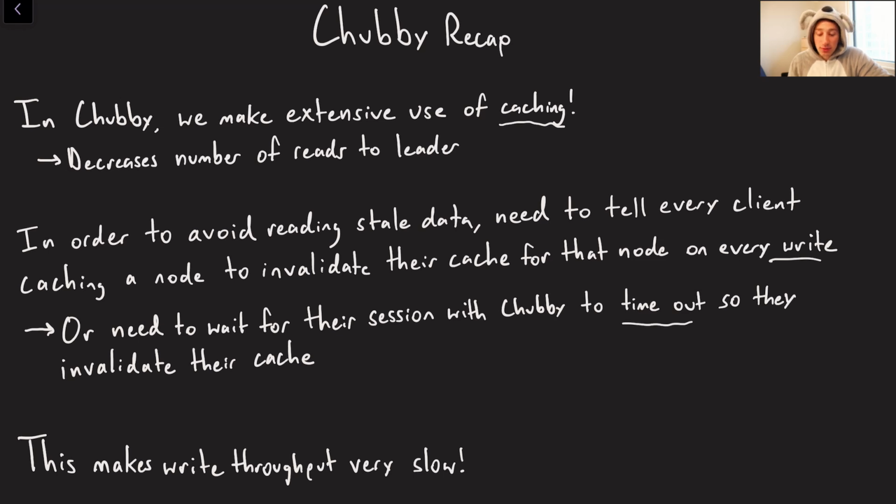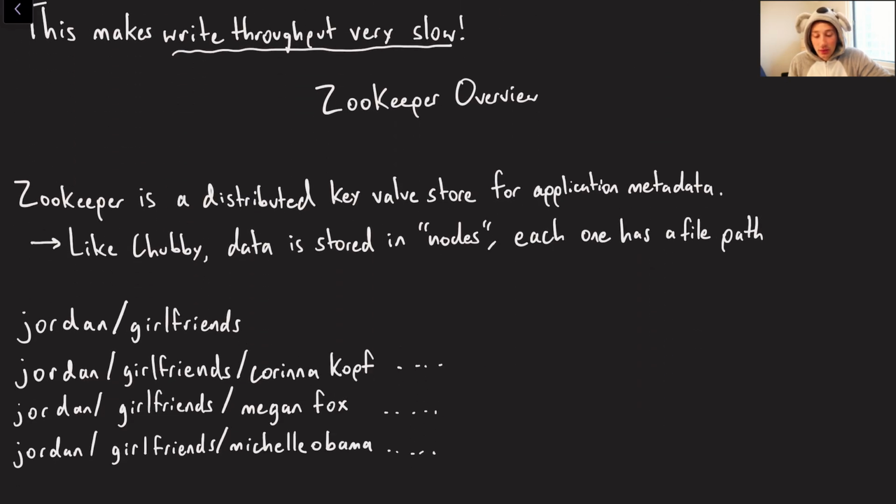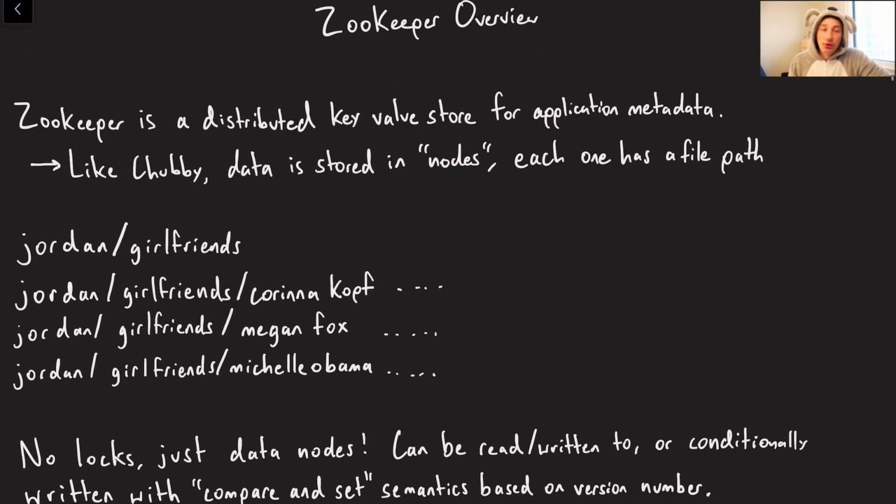And so that is going to be pretty bad, and so it's going to make write throughput very slow. On the contrary, what ZooKeeper chooses to do is implement wait-free data structures, which really just means write normally. So let's talk about a quick overview of ZooKeeper, just so I can say that I did it and no one lambasts me in the comments.